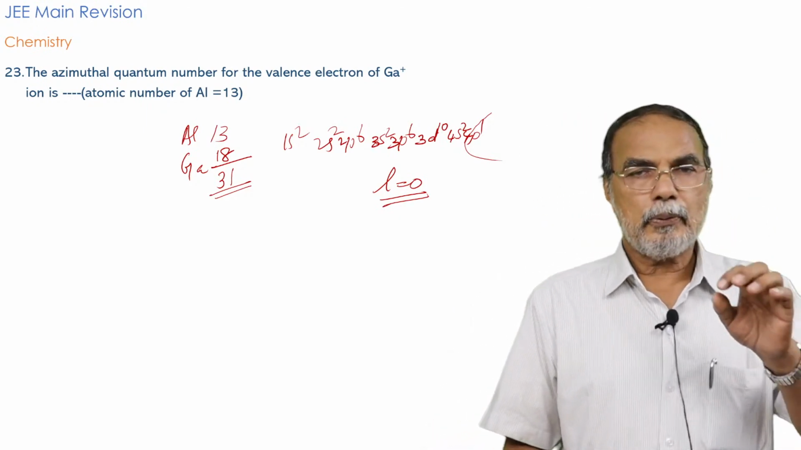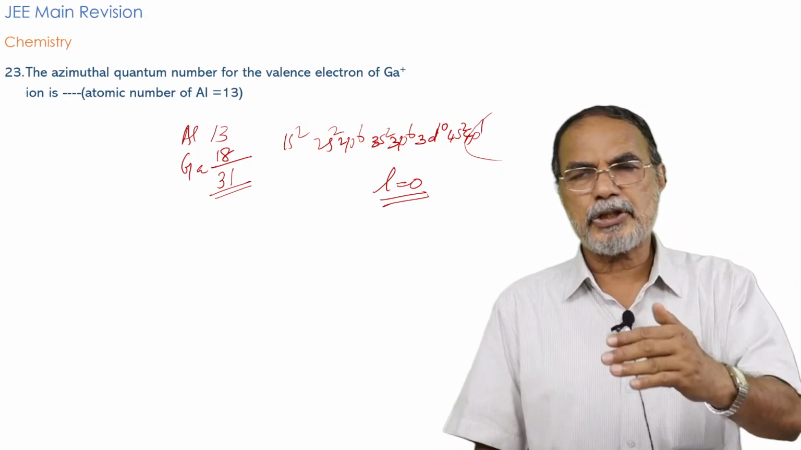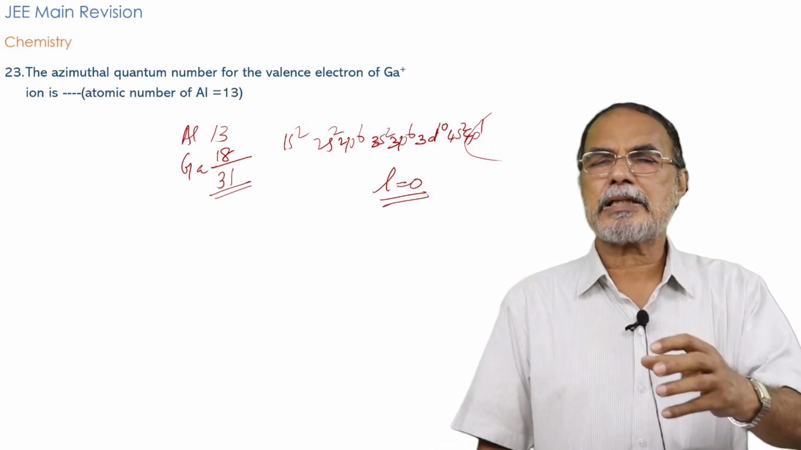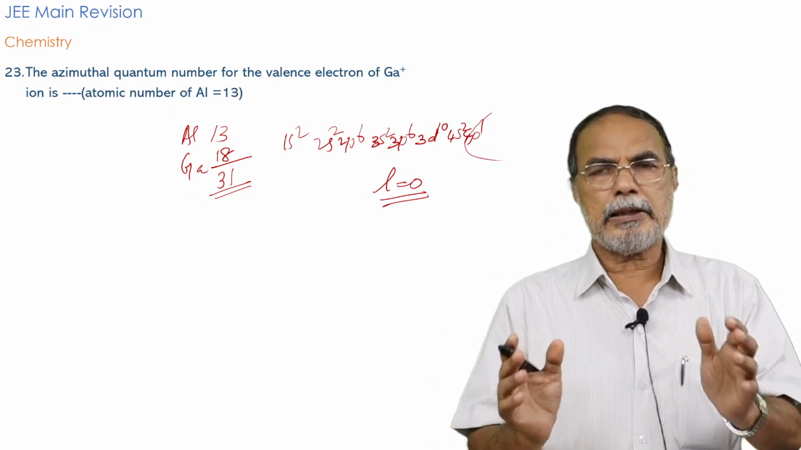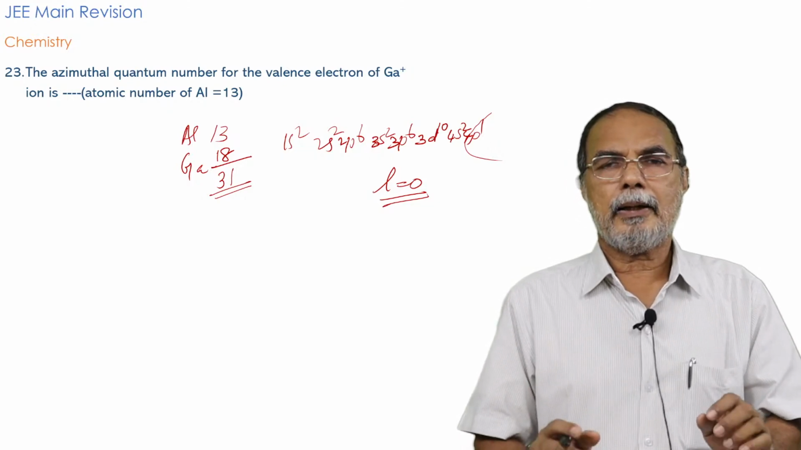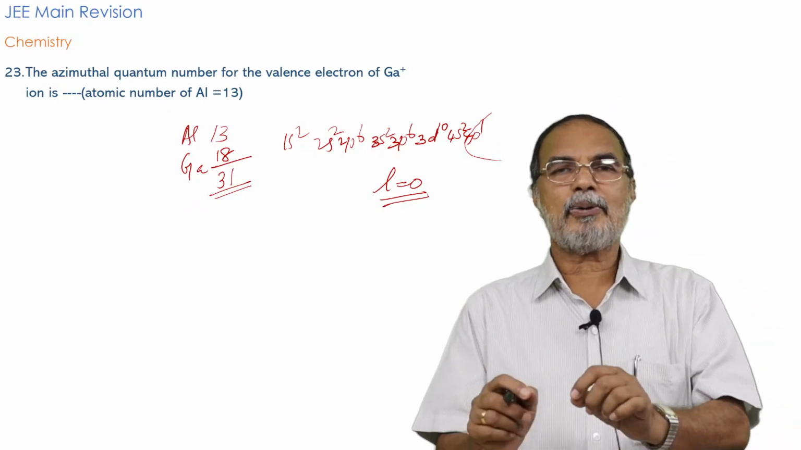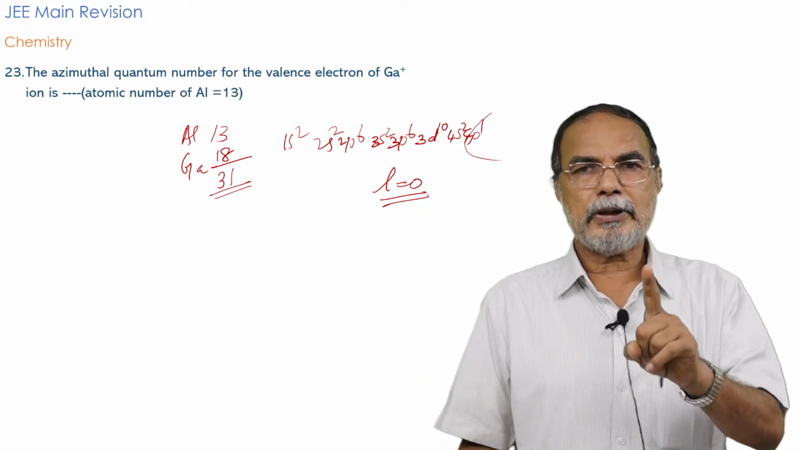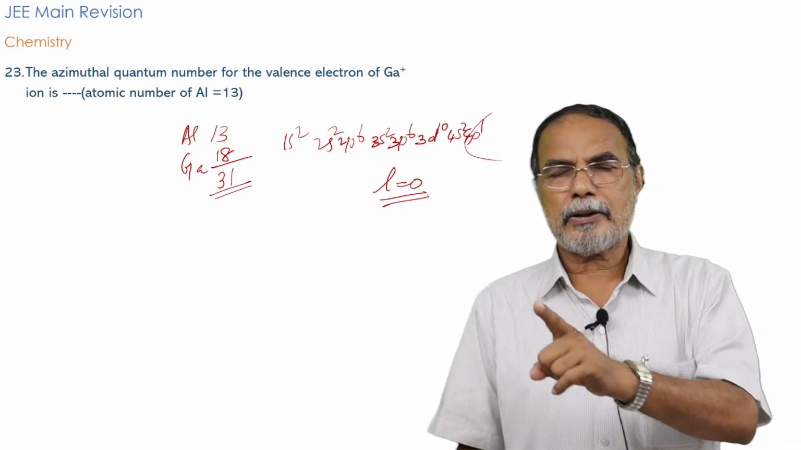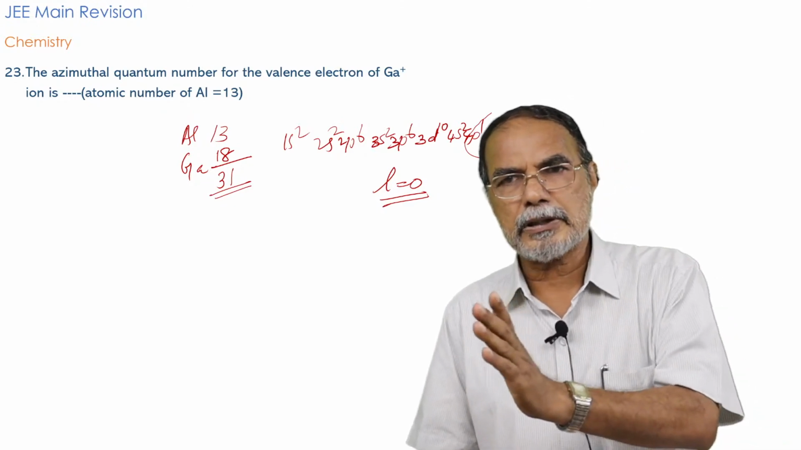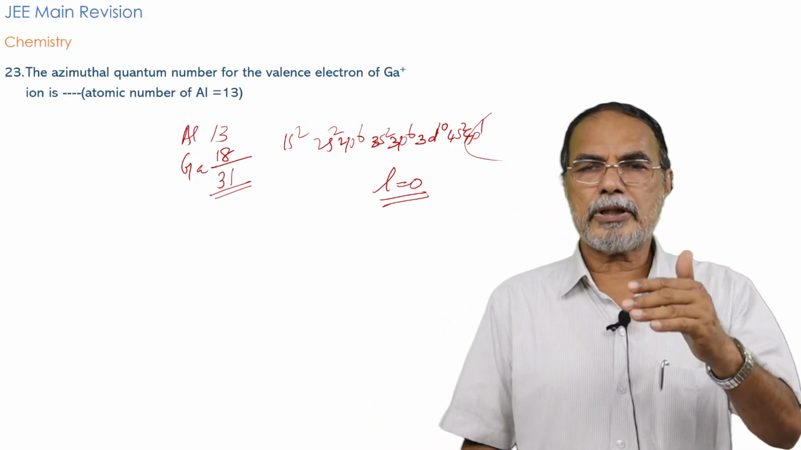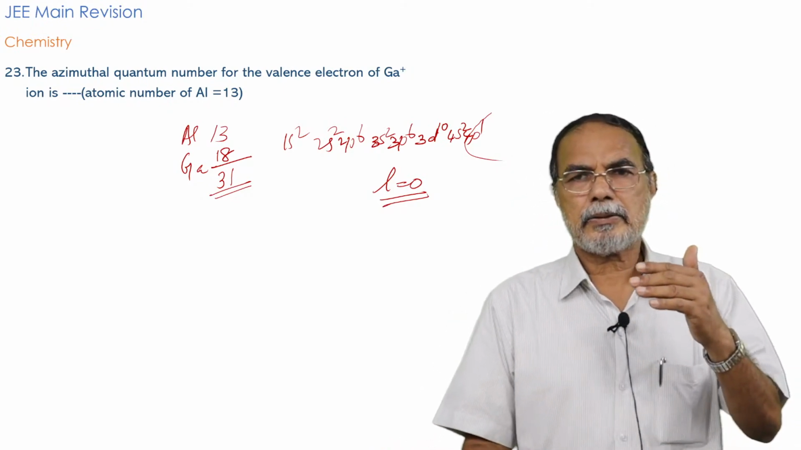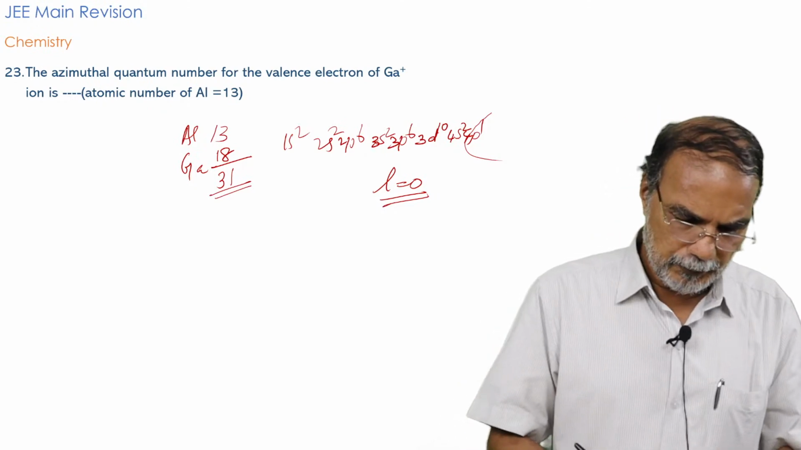So I have purposefully put such questions just to make you aware that even simple questions like this are asked. There will be at least some simple questions, but don't make mistakes with these simple questions. Remember, for aluminium it is 13, and therefore gallium it is 31. So in the electronic configuration of gallium, when one electron is lost, the outermost electron is 4s, and therefore the valence electron has azimuthal quantum number L equal to 0. Okay, that's fine.